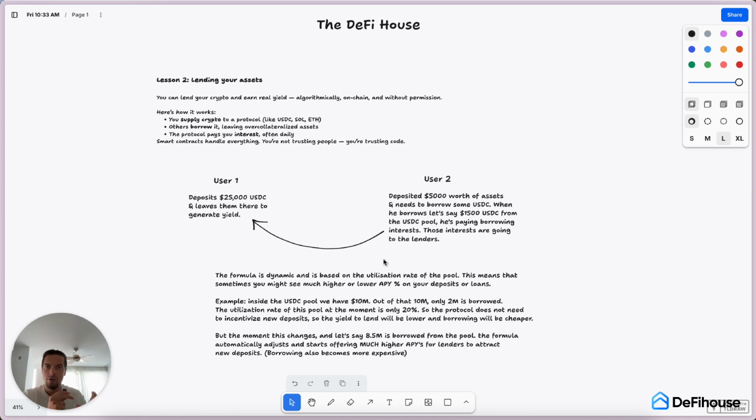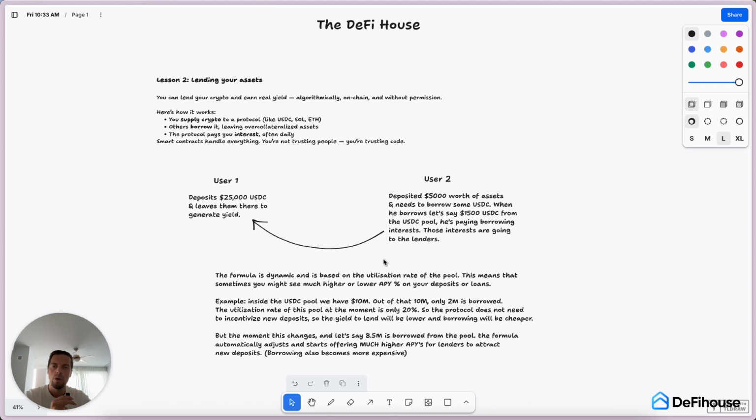And this applies to lending and borrowing provision, not liquidity farming or yield farming using liquidity pools. This is just simple lending and borrowing. And in my opinion, the best way to actually understand all of this is by practically doing that. So now we will jump on one of the biggest lending protocols in DeFi, which is called Aave. And I will show you how to actually deposit some assets into the pool and how it all looks.